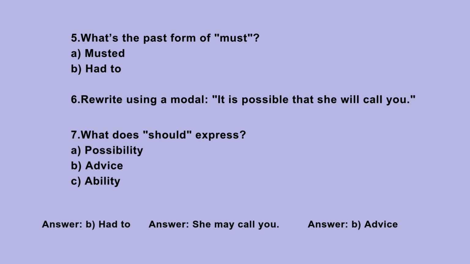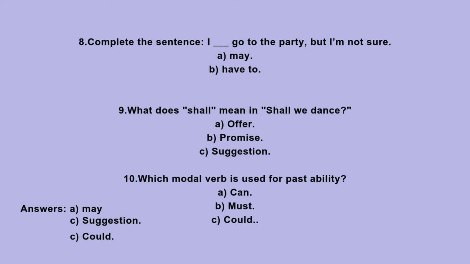6. Rewrite using a modal. It is possible that she will call you. 7. What does should express? A. Possibility. B. Advice. C. Ability. 8. Complete the sentence. I blank go to the party, but I'm not sure. A. May. B. Have to.